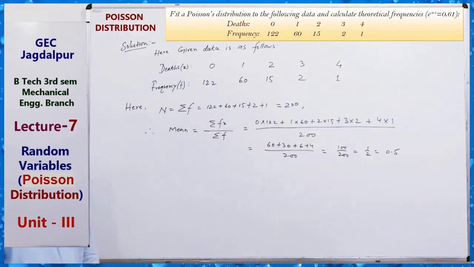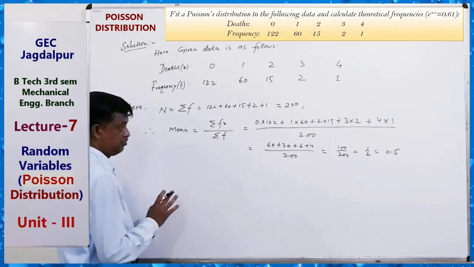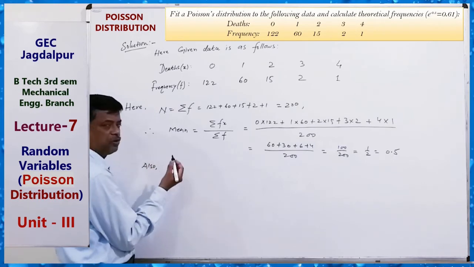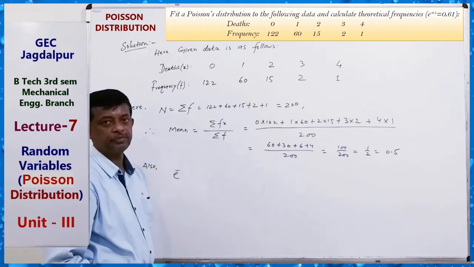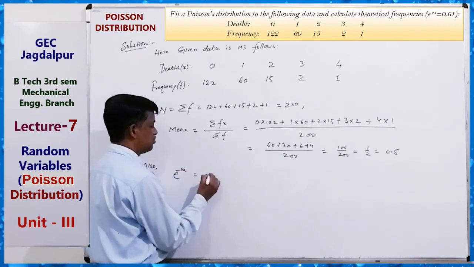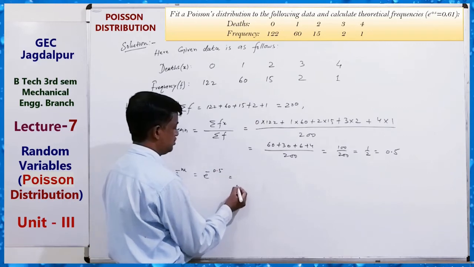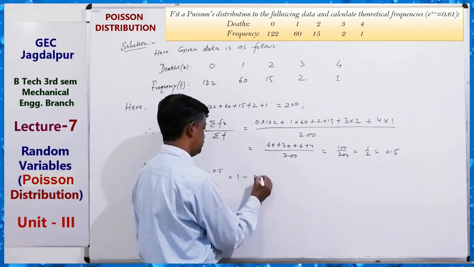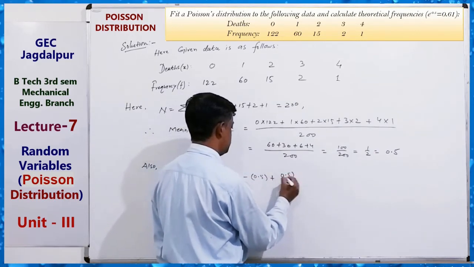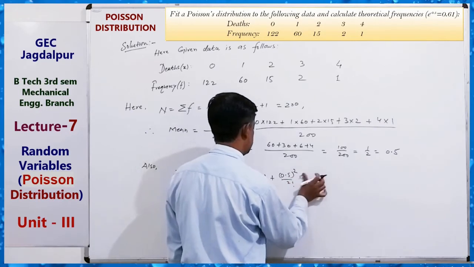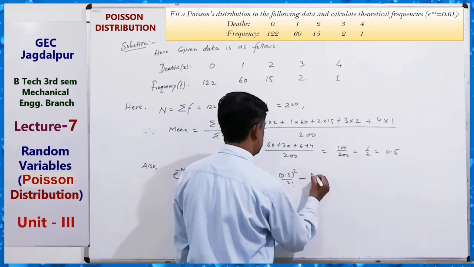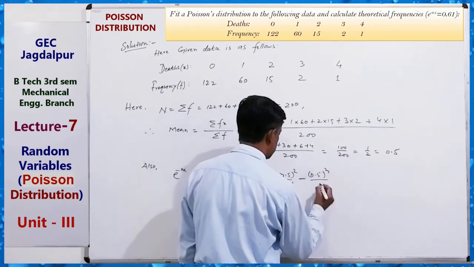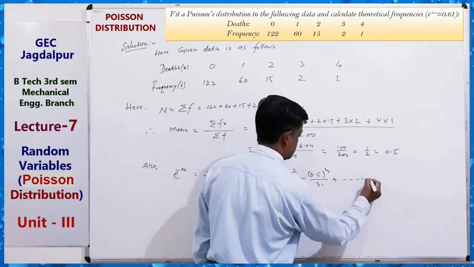Now, our probability function will be here. We just require e to the power minus m. Also, just calculate this value. Very important. e to the power minus m equals e to the power minus 0.5, equals what? We know 1 plus x, 1 minus x: 1 minus 0.5 plus 0.5 square by 2 factorial, minus 0.5 cube by 3 factorial, plus and so on, just like this.